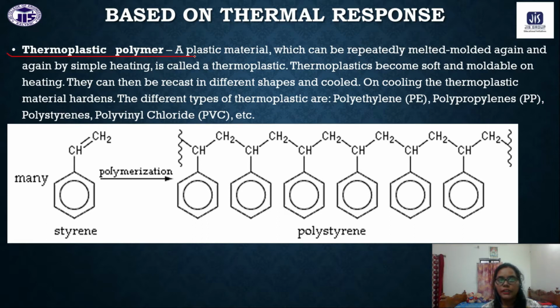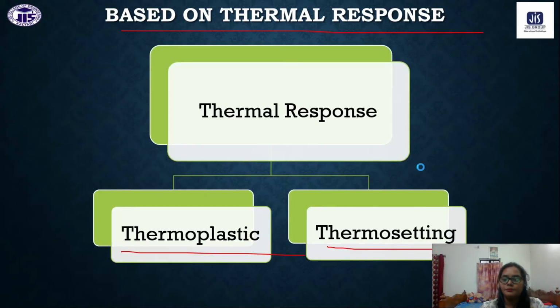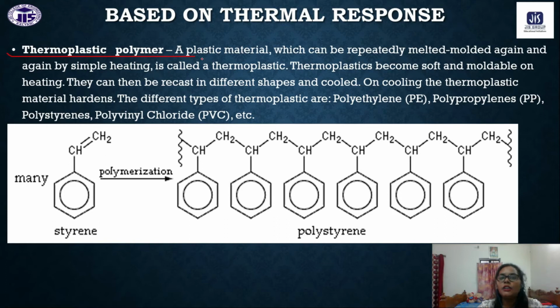Whatever polymers show this type of nature are called thermoplastic polymers. A plastic material which can be repeatedly melted and molded again and again by simple heating is called thermoplastic. Thermoplastics become soft and moldable on heating. If we remove the heat, what will happen?